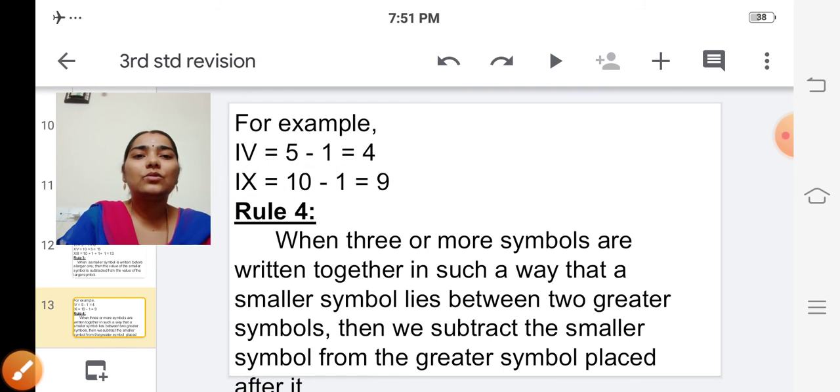The next one is rule number 4, the final rule. When 3 or more symbols are written together in such a way that a smaller symbol lies between two greater symbols, then we subtract the smaller symbol from the greater symbol placed after it.